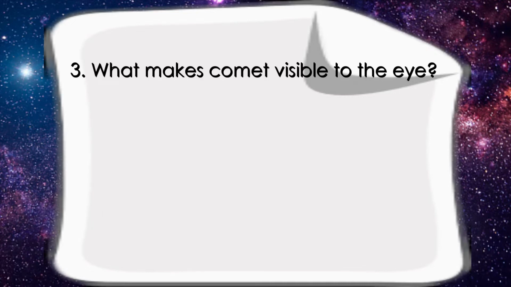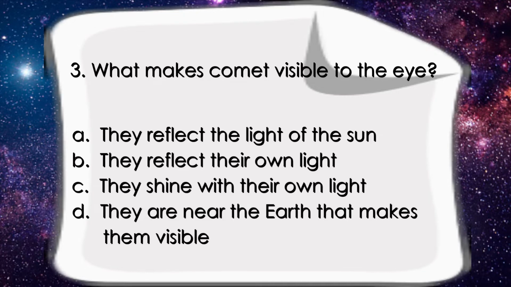Number 3. What makes comet visible to the eye? A. They reflect the light from the sun. B. They reflect their own light. C. They shine with their own light. D. They are near the earth that makes them visible.